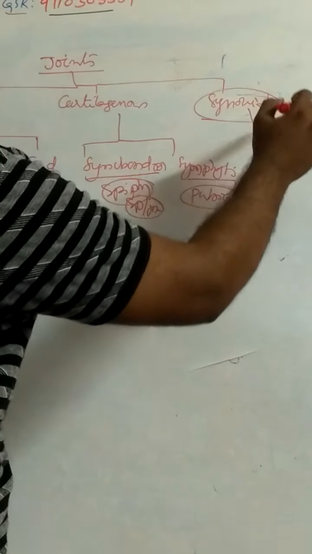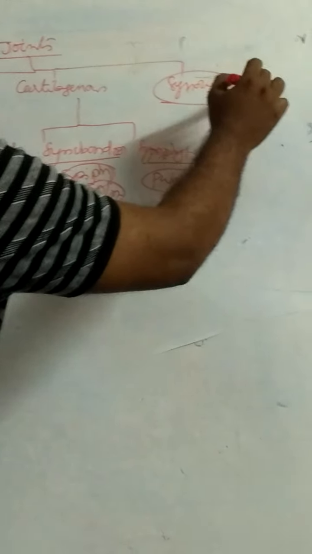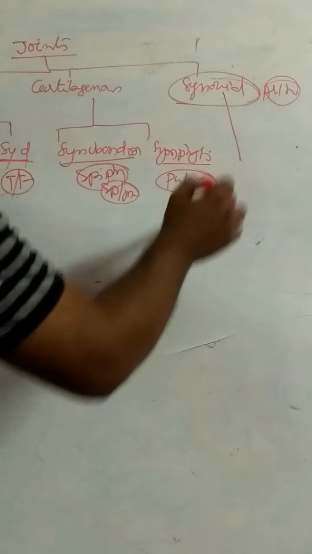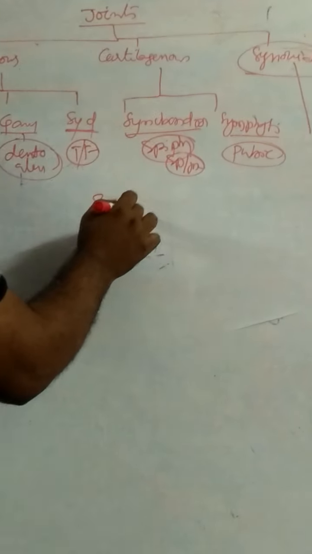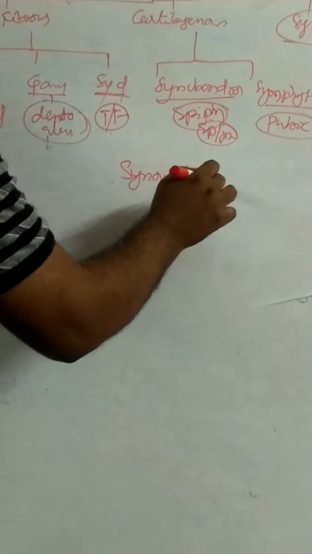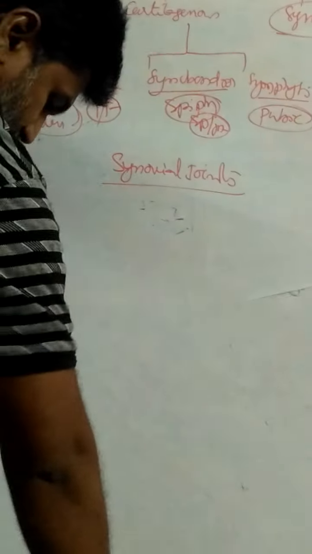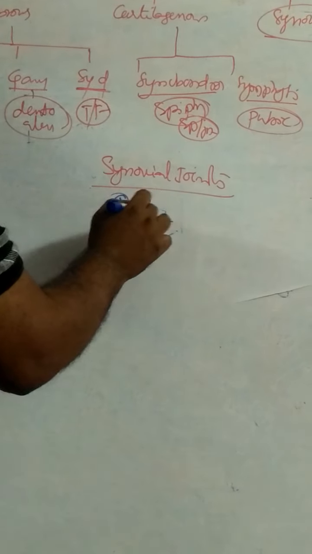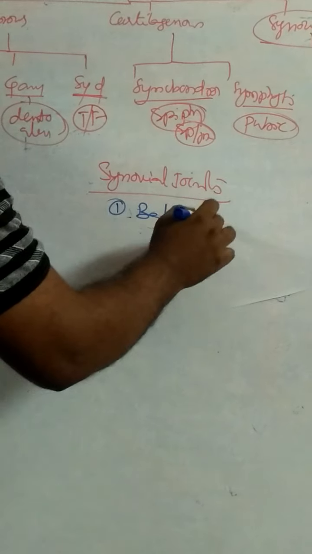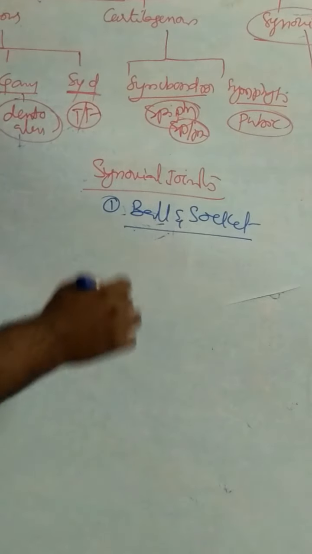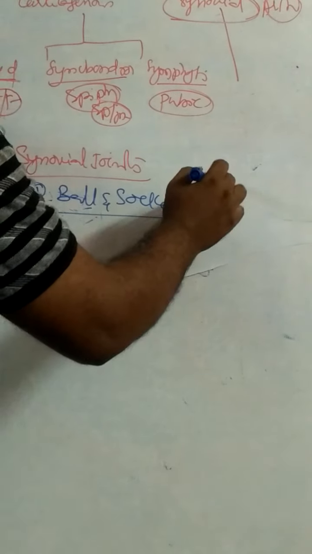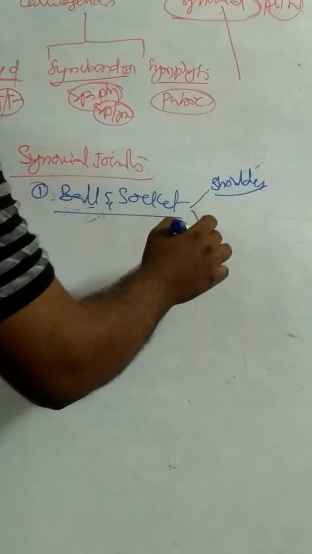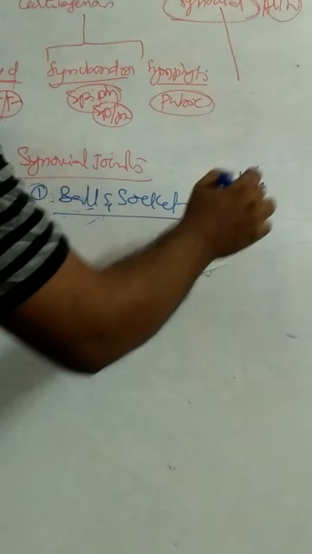All synovial joints are freely movable joints. What are the different types of synovial joints? There are different types of synovial joints. First one is the ball and socket joint. Examples for ball and socket joint: one is the shoulder joint, second one, hip joint.